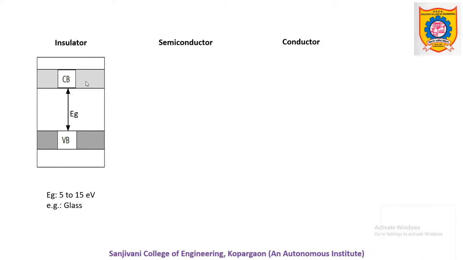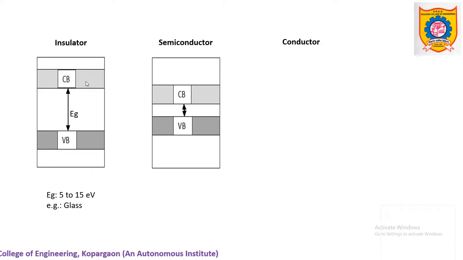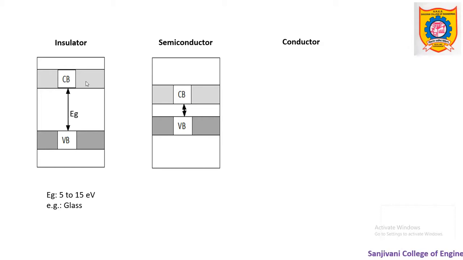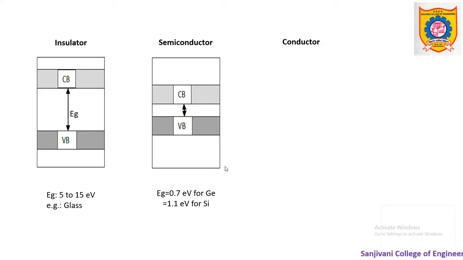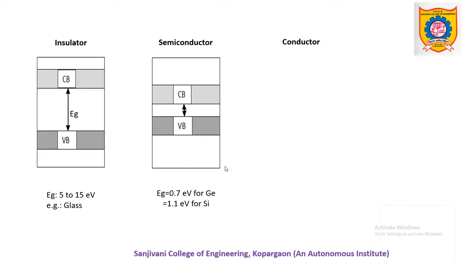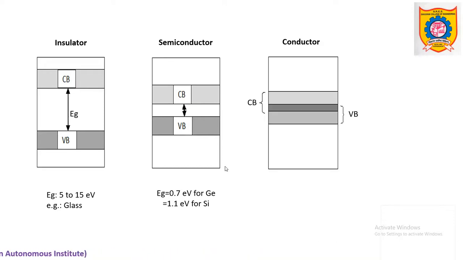The second type of material is semiconductor. In case of semiconductors, the value of forbidden energy gap is comparatively less than that in insulators. See here, it has less energy gap between valence and conduction band. There are two commonly used semiconductors, germanium and silicon. In case of germanium, the value of forbidden energy gap is 0.7 electron volts, and it is 1.1 electron volts for silicon.